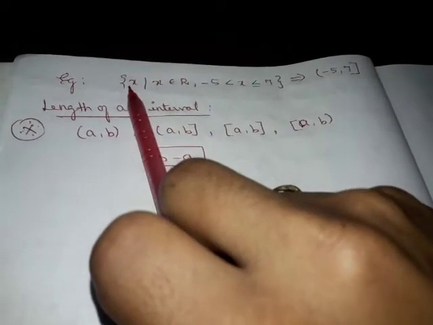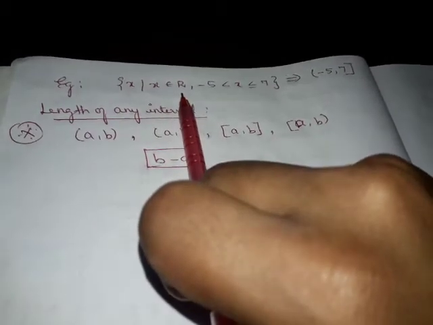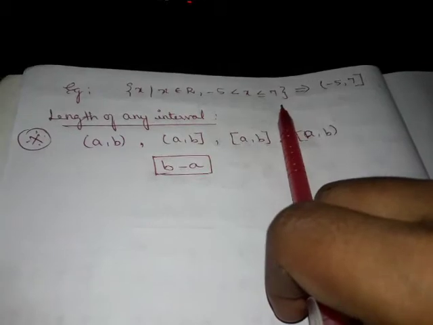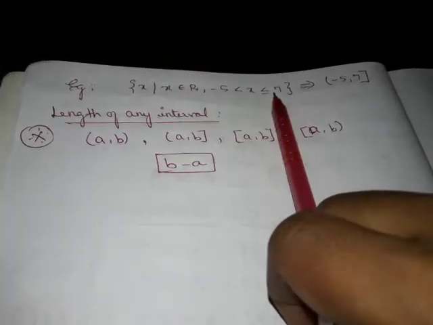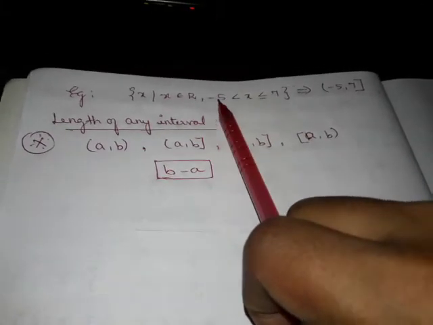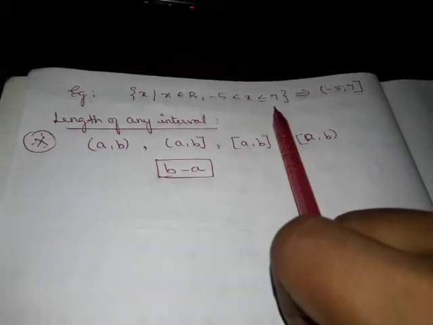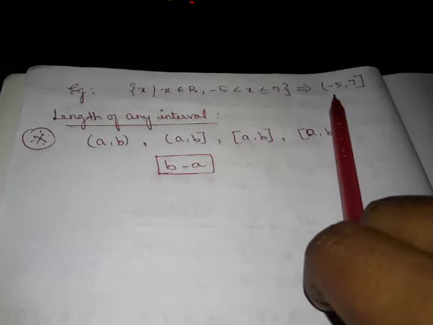For example, if you take this set of all x such that x belongs to R, where -5 < x ≤ 7, what does this set denote? It denotes the values between -5 and 7, and it should not include -5 but it should include 7. So this can be expressed as an interval, open at -5 and closed at 7. Hope you understood. This is the relation between the set and the interval.